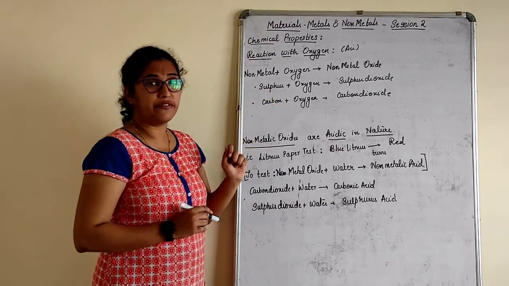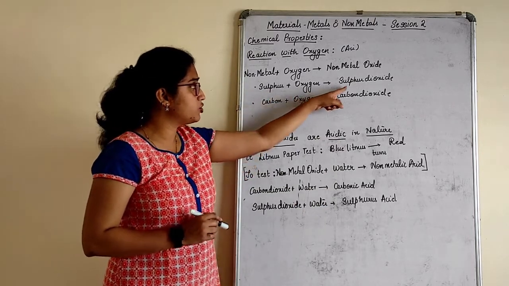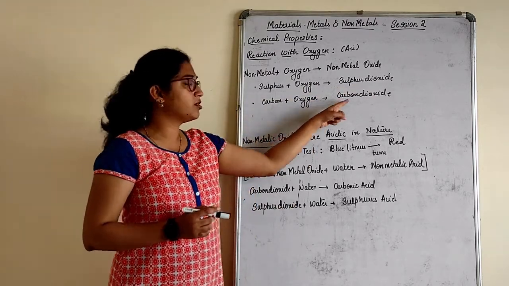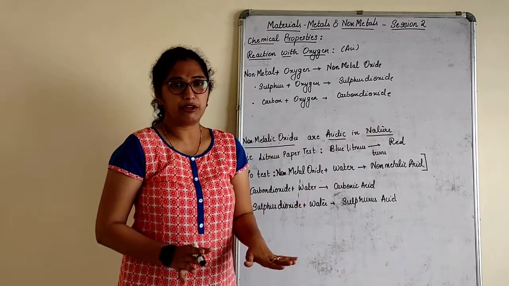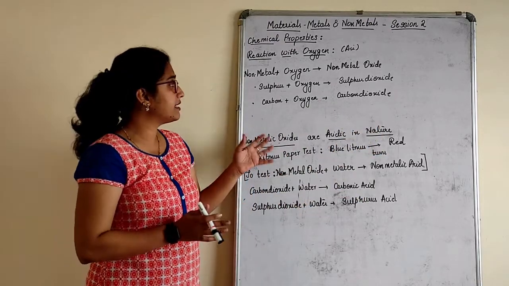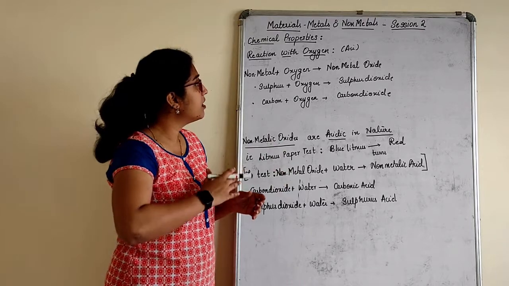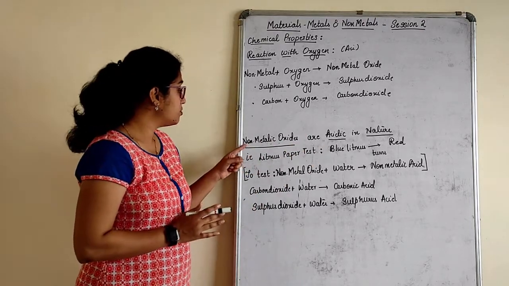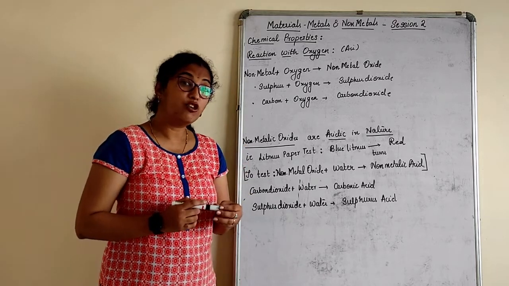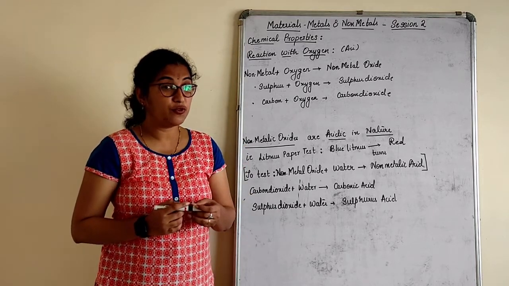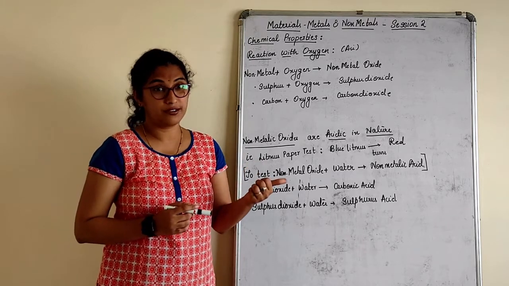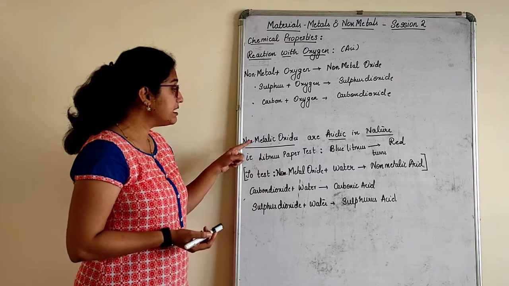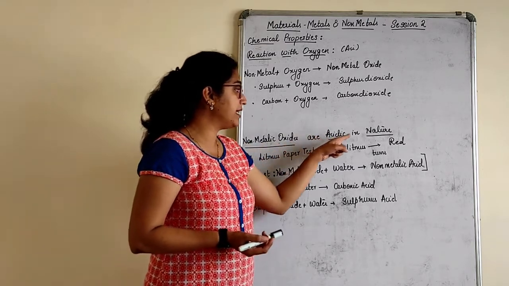Let us take sulfur, which is a non-metal, reacting with oxygen, it gives sulfur dioxide. Carbon reacts with oxygen, we all know it is carbon dioxide. So any non-metal reacting with oxygen will give its respective dioxide. Okay. So again, hydrogen reacting with oxygen will actually give you what? Will actually give you water. That you know. But that's again a different concept. So these non-metallic oxides are acidic in nature.